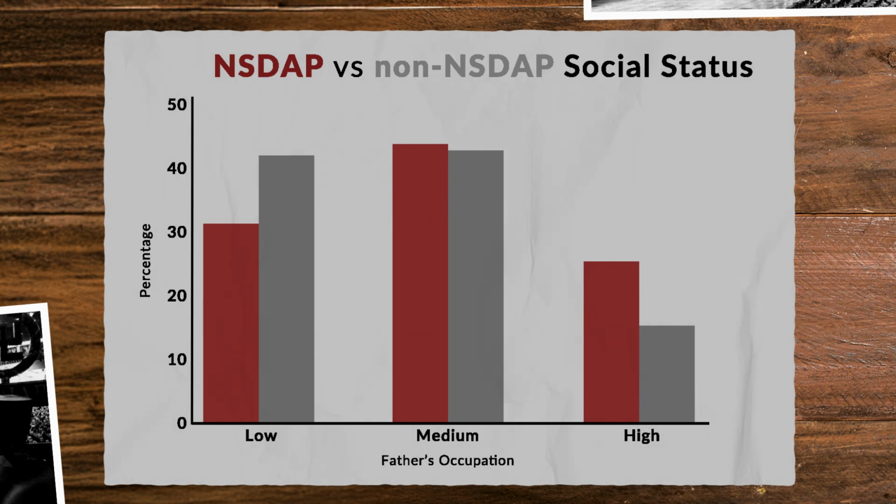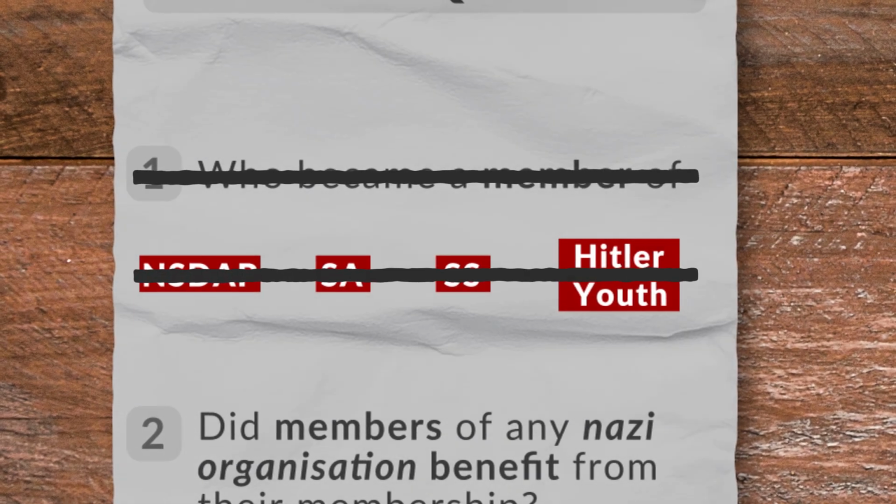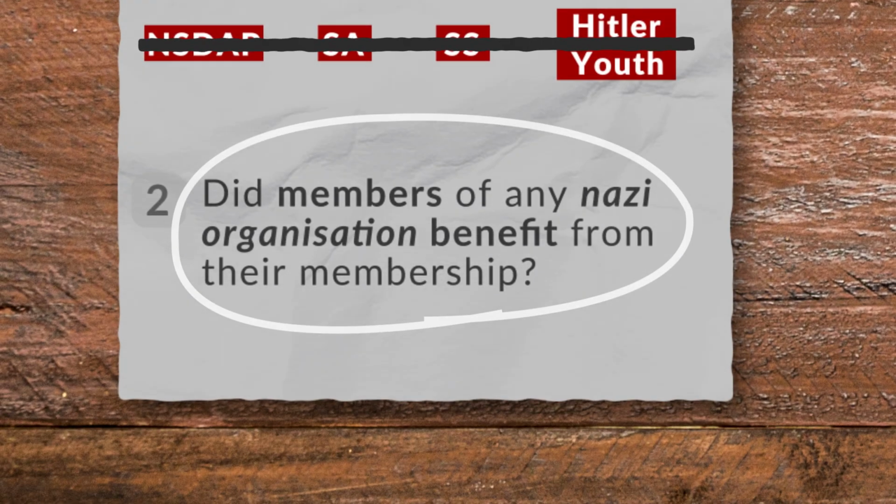Compared to the public, Nazis were less likely to come from low status families, and the party attracted many more high status individuals. They were more likely to be a member of any of these Nazi parties if they have higher education or higher occupation, and if their denomination is Protestantism. Okay, so that answers the researchers' first question, but what about their second?